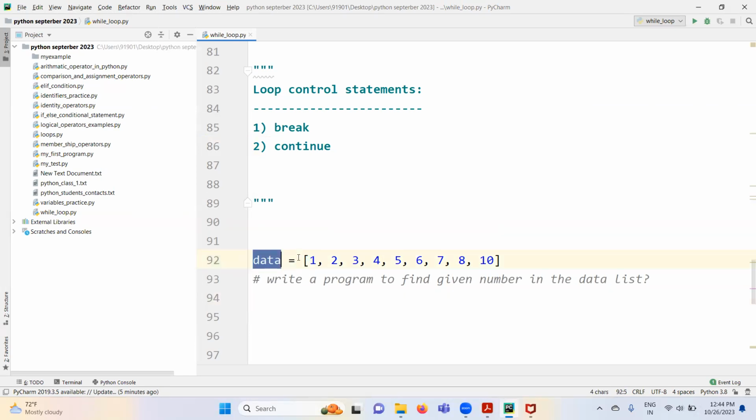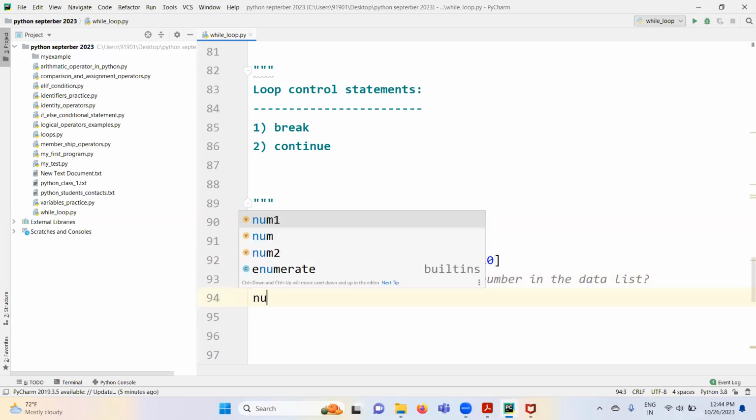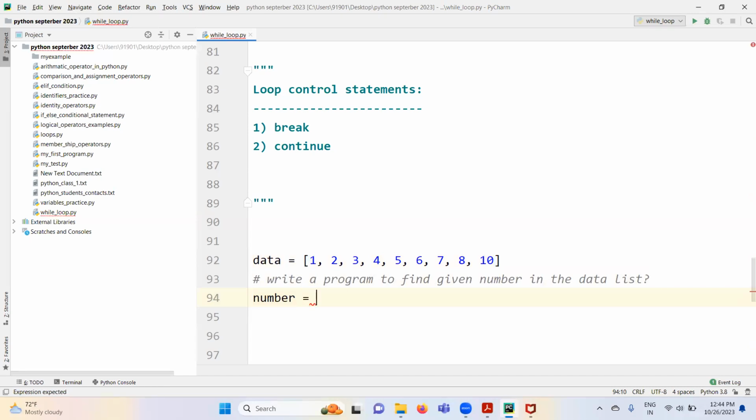This is our data. Data is a list object, and that list object contains these many numbers. Given number, let's say number is equal to 5, sorry, 6. Now I want to check whether this given number is available in this list or not. You can use the in operator directly to figure it out, but I want to use for and break statements in this example.